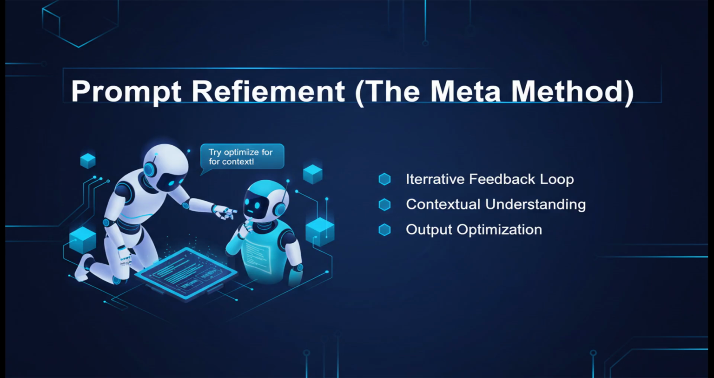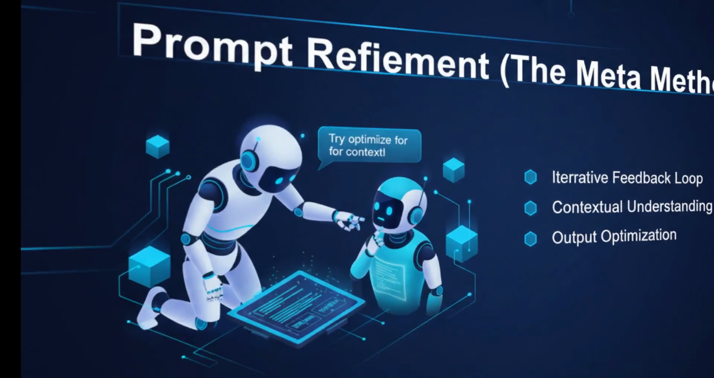You can actually use models like Gemini to improve your own prompts. By asking an LLM to analyze your prompt for ambiguity or lack of specificity, you can accelerate your iteration process. It turns the AI into a collaborative partner in the engineering process.